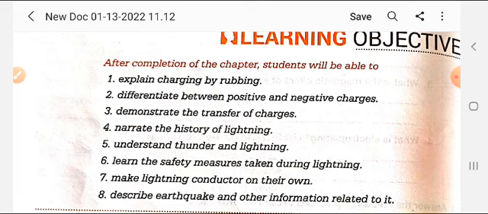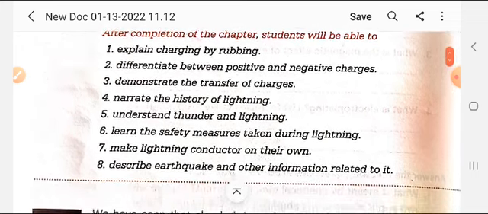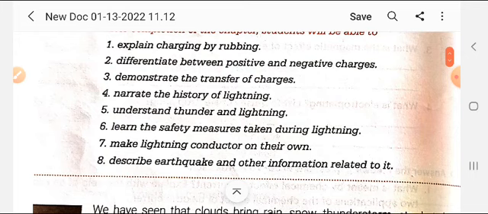Then I will demonstrate the transfer of charges, how the charges get transferred. Then, student, I will explain the history of lightning. What is lightning? What is thunder and lightning?